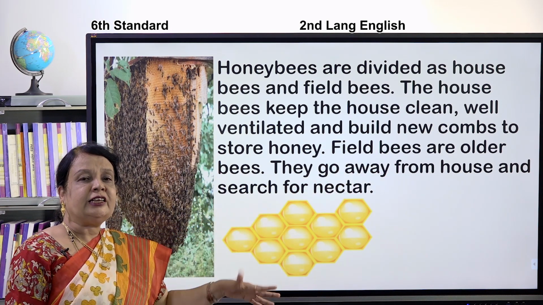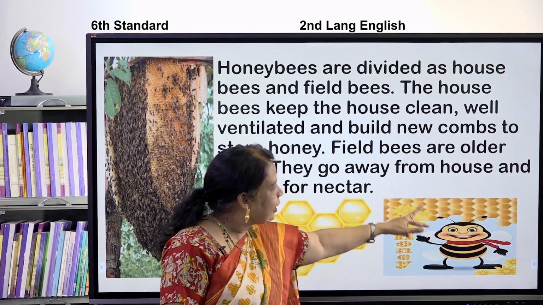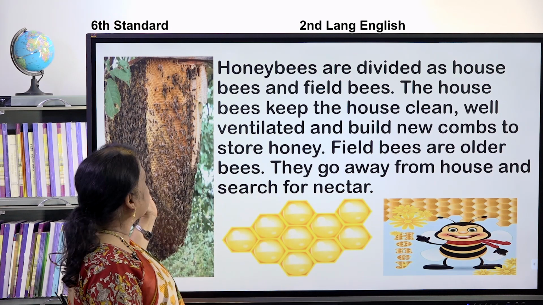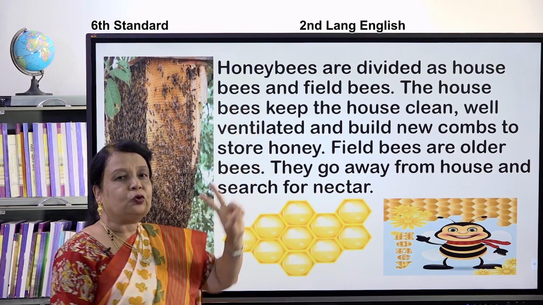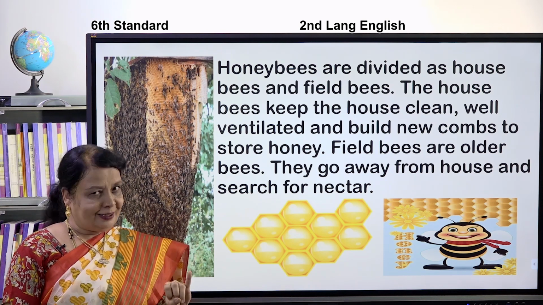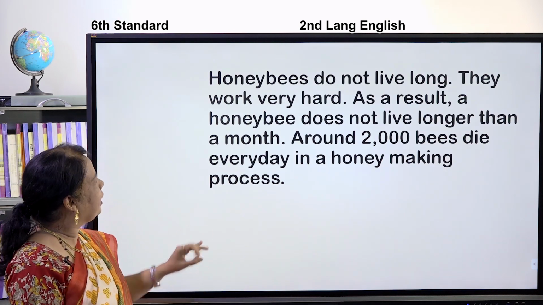And afterwards the field bees. Field means they will fly and sit on the flower. Yes, they go and collect from the flowers. These are called field bees. And these bees are called house bees. There are two types of bees, field bees and house bees. Very good. Okay children, we'll go for the next.